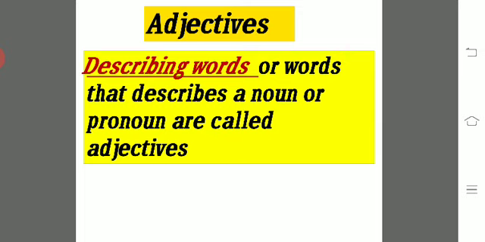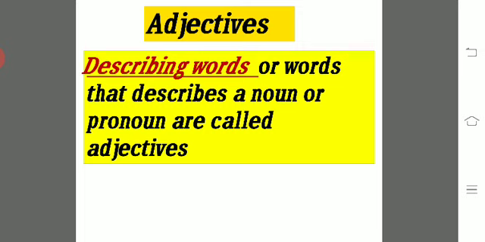Students, I want all of you to take out your notebook, put today's date, and write this in your notebook. Adjectives. Adjectives are the describing words; words that describe a noun or pronoun are called adjectives. We all know what a noun is: the name of a person, place, animal or thing.